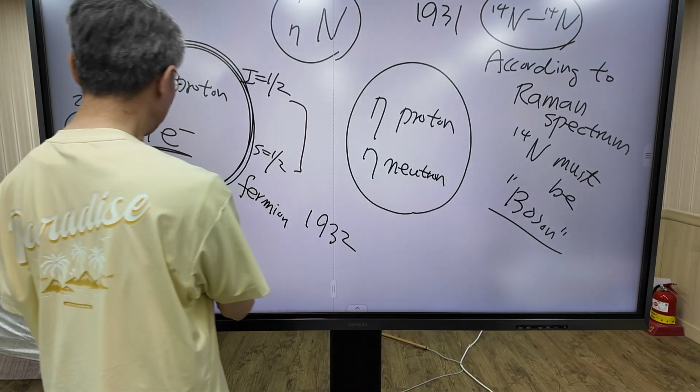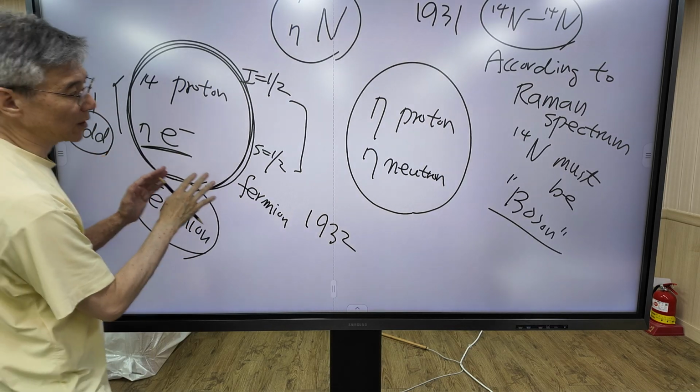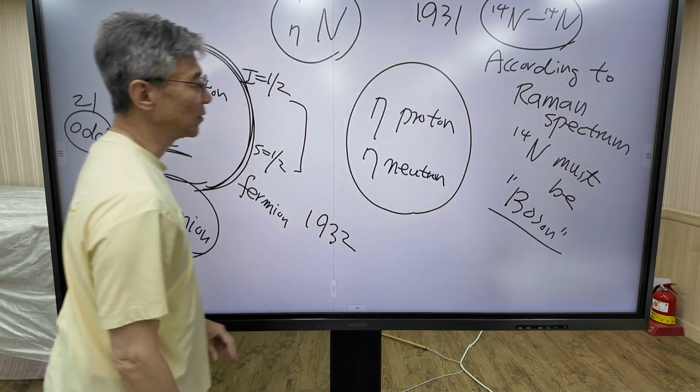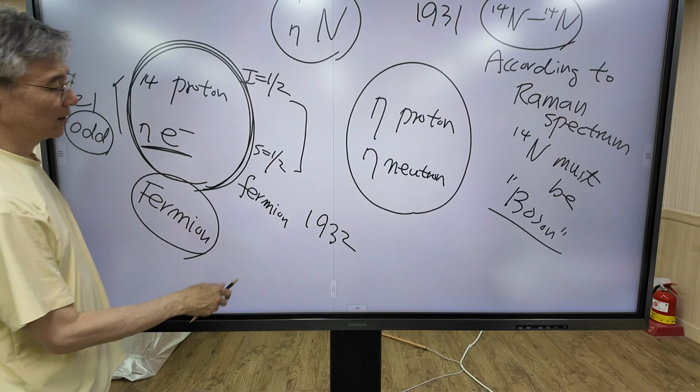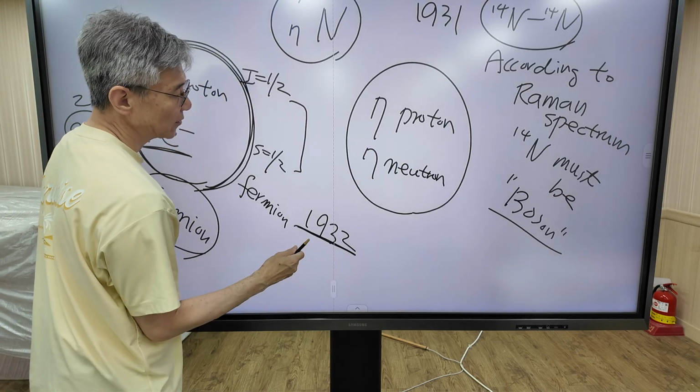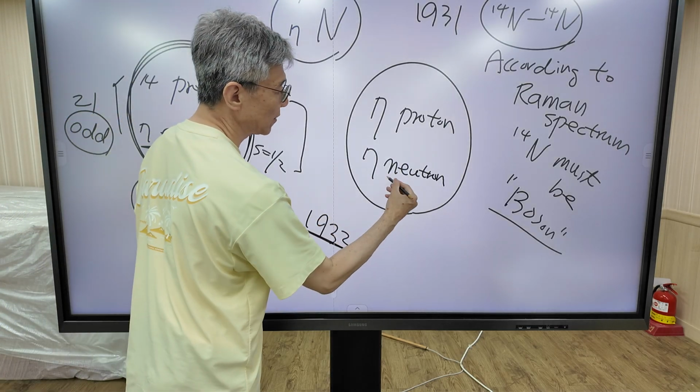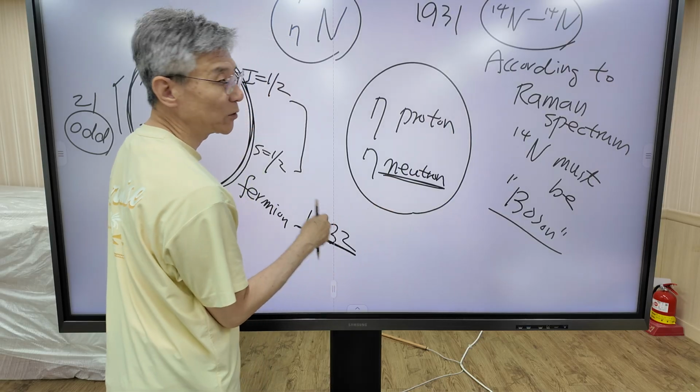So it is a clear contradiction between theory and experiment. So 1 year later, 1932, Chadwick discovered the neutron, and the model changed.